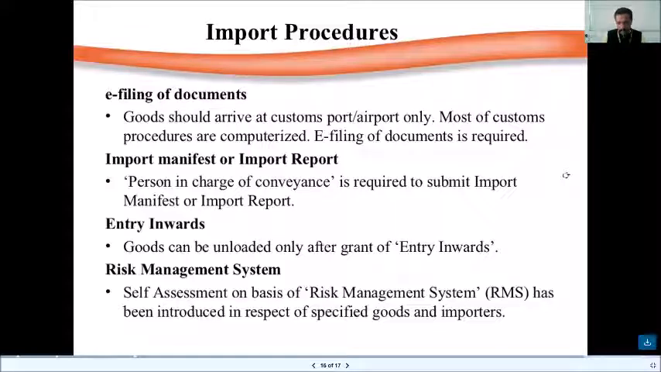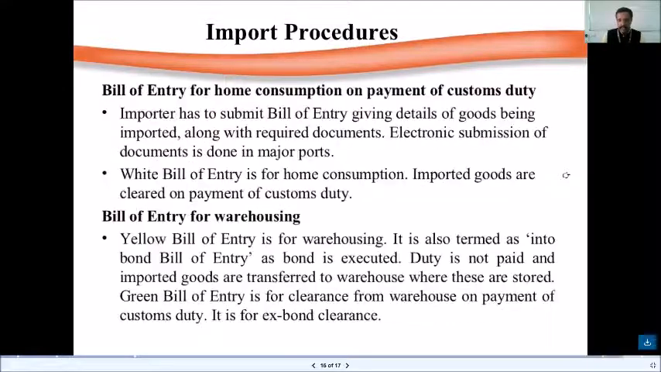There is another most important thing called bill of entry. So that is what is called entry inwards, the other name for bill of entry. Bill of lading should be there. Risk management system: self-assessment on basis of risk management system has been introduced in respect of specified goods and importers. So here, bill of entry for home consumption on payment of customs duty.